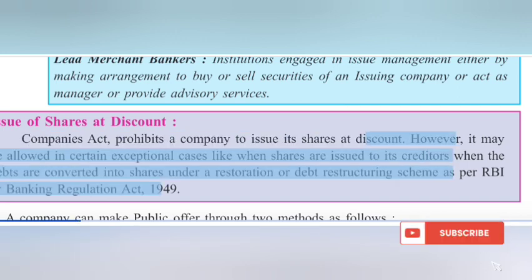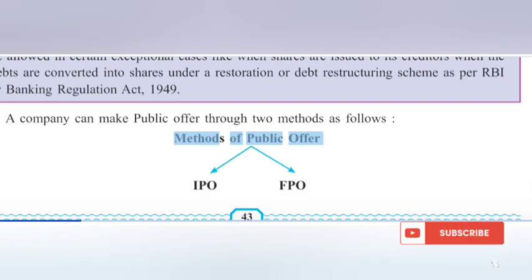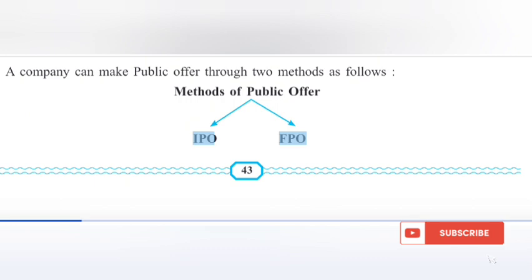However, it may be allowed in certain exceptional cases, like when shares are issued to its creditors when the debts are converted into shares under a restoration or debt restructuring scheme as per RBI or Banking Regulation Act, 1949. A company can make public offer through 2 methods as follows. Methods of public offer: IPO, FPO.